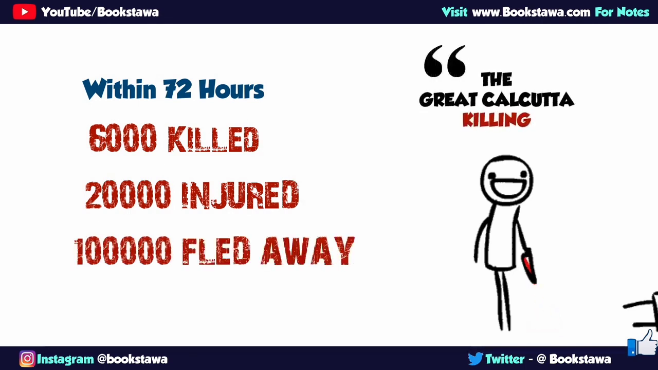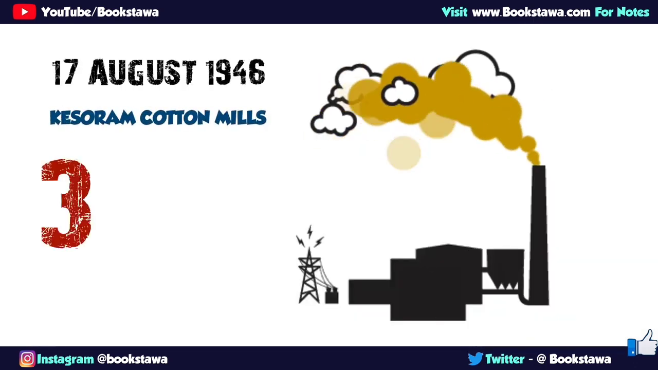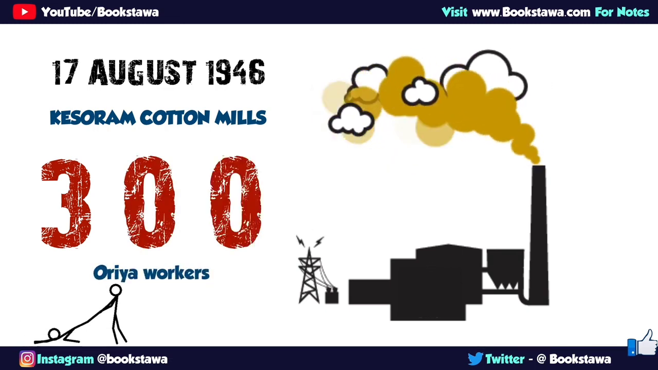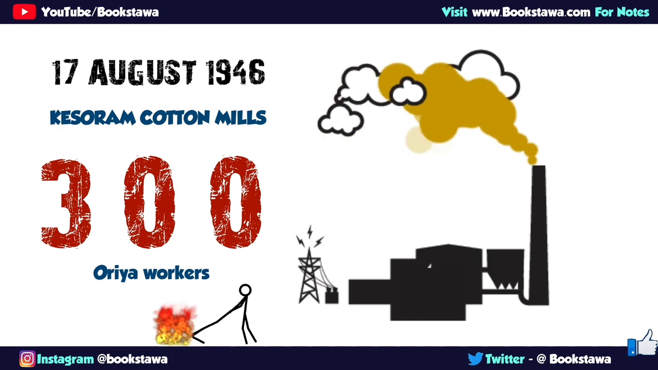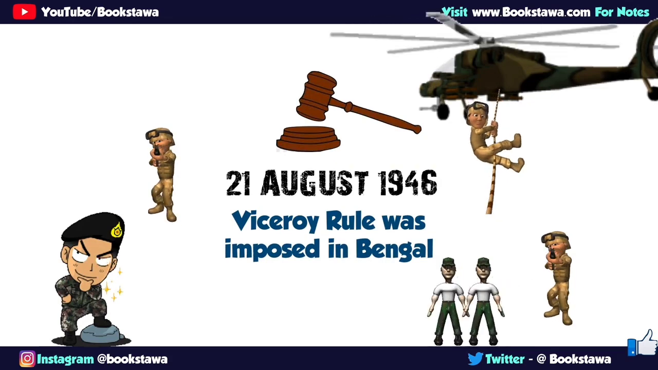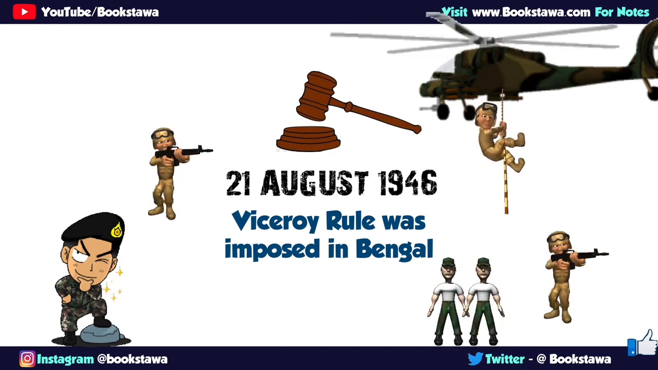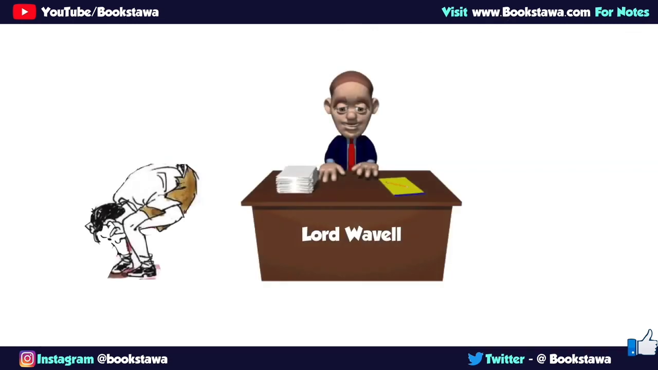This event is called the Great Calcutta Killing, and during it, on 17th August, 300 Odia workers working in Kesoram Cotton Mills who lived in slums of Lichu Bagan, Metiaburz were taken out of their homes, killed and burnt alive. This communal violence started on 16th August. It was not stopping. Then on 21st August, Viceroy's rule was imposed in Bengal. 5 battalions of British troops along with 4 Indian Gorkha battalions were deployed, and finally by 22nd August these riots calmed down. Although after Calcutta these riots took place in Noakhali, Bihar, Garhmukteshwar and Rawalpindi.